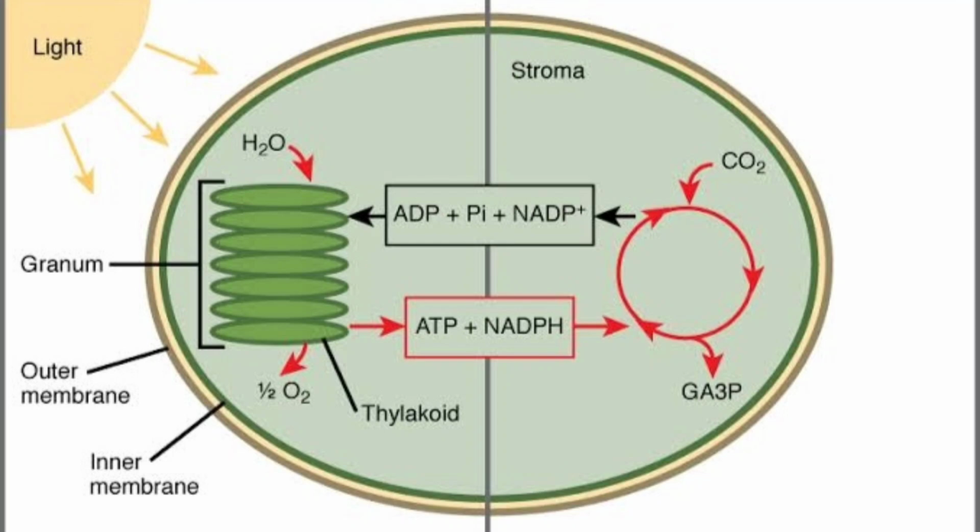The light-dependent reactions occur in the thylakoid membranes of the chloroplasts and require light. During this stage, chlorophyll absorbs energy from light waves and converts it into chemical energy, and the light-independent reactions take place in the stroma of the chloroplasts and do not require light directly. In this stage, energy from ATP and NADPH is used to assemble carbohydrate molecules such as glucose.